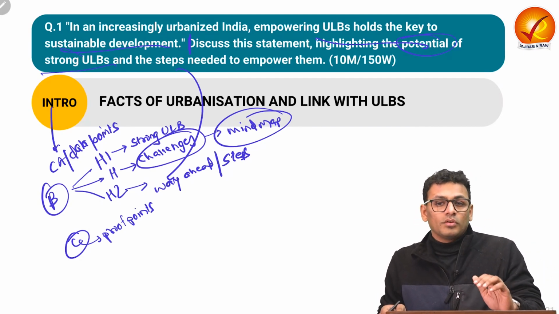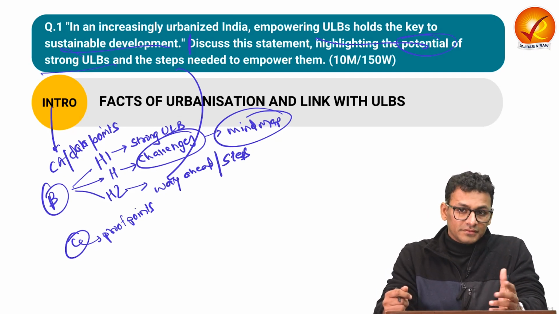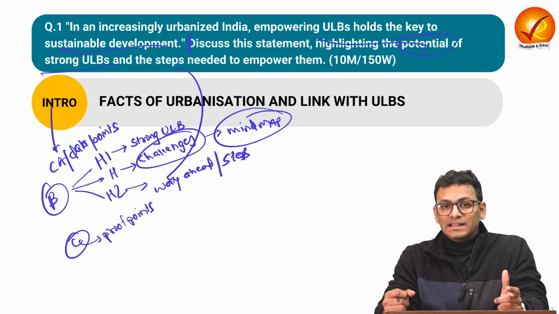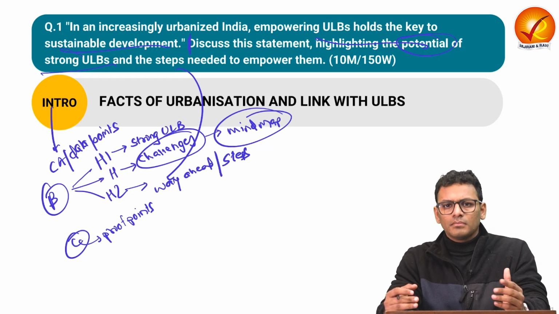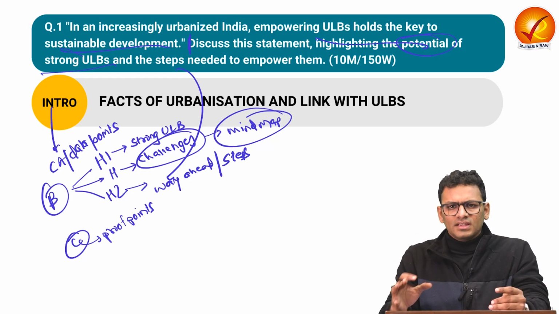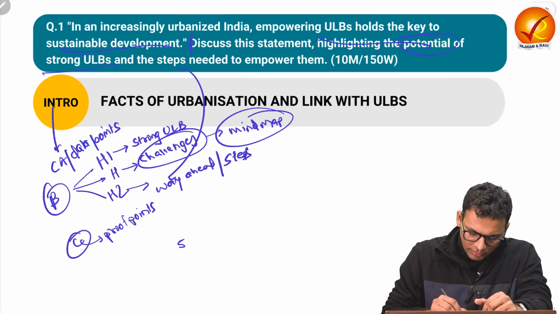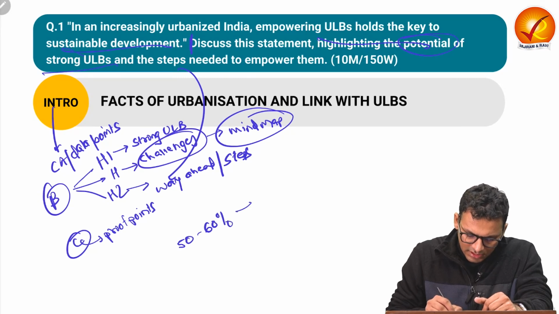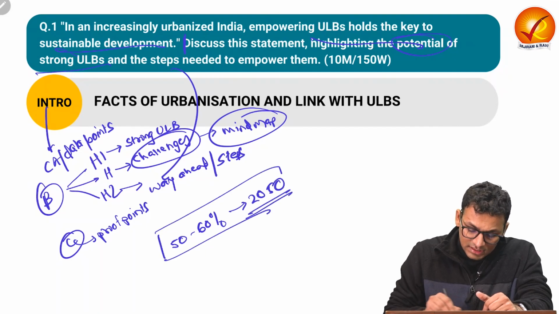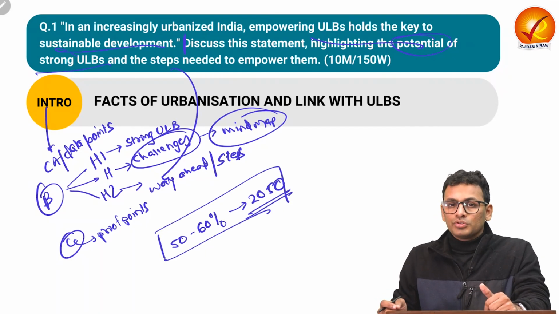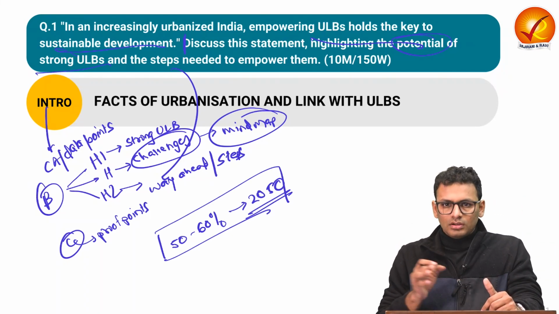Over here, as we are talking about urbanization, you can cite certain data points. You can talk about how by 2050 we are looking at urbanization at the rate of 50 to 60%. There are multiple reports having different numbers. You can cite any specific one and ensure that you have certain backing of numbers in the introduction. So you can talk about 50 to 60% of India's population going to be in urban areas by 2050. Now these kinds of numbers push a certain urgency with respect to the reforming of urban local governance.